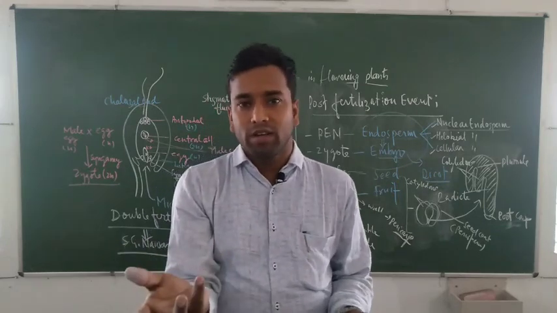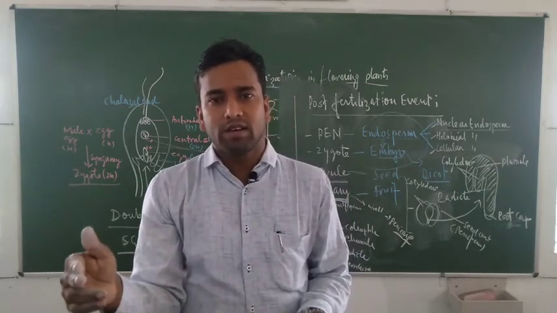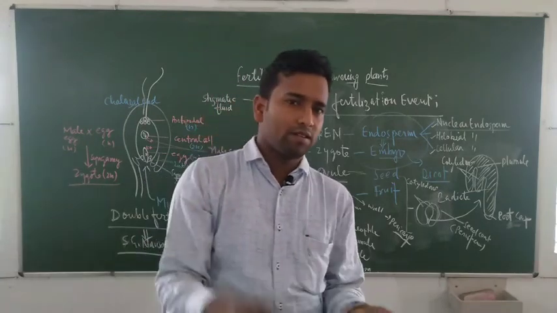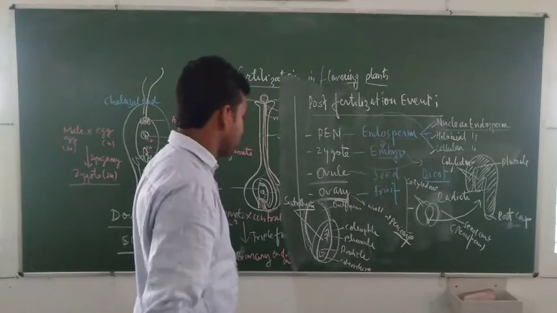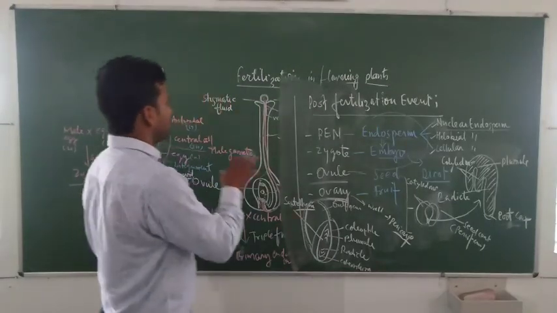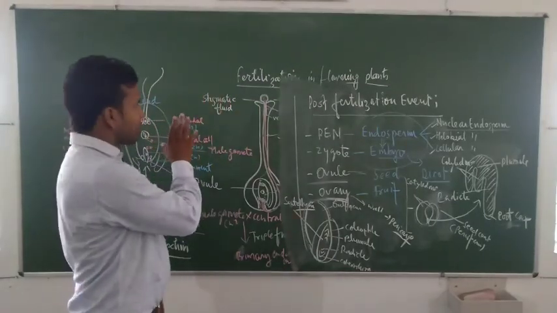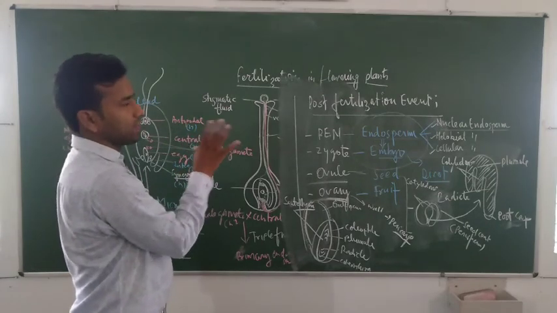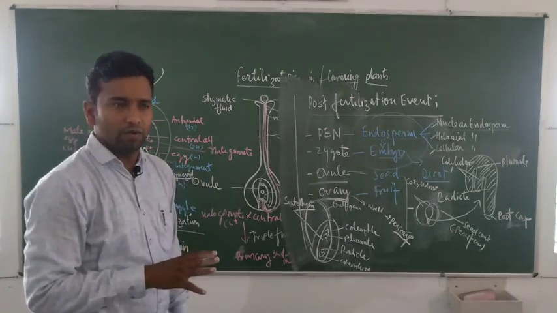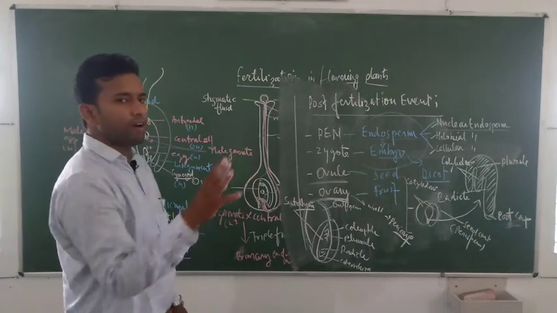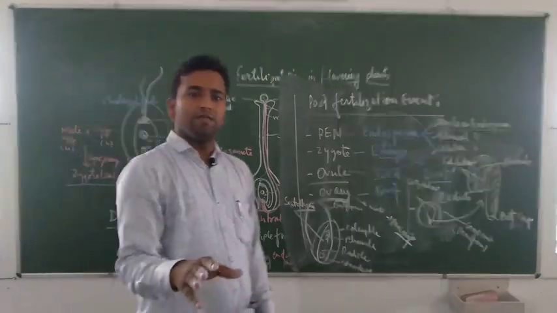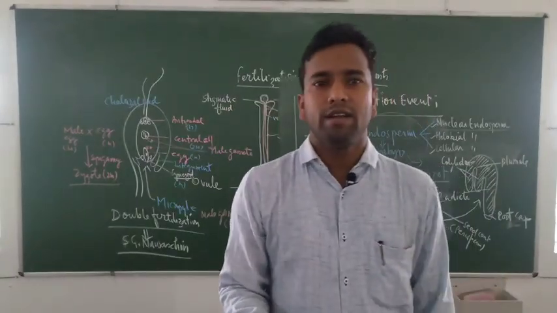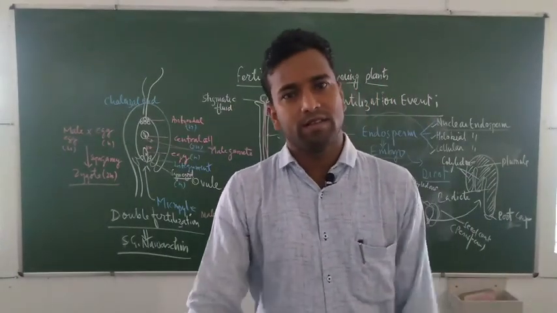All these questions may be asked in board examination as well as in medical examination. Now this is the process of fertilization and post fertilization events. Some other abnormal processes we will understand in the next classes. Thank you.